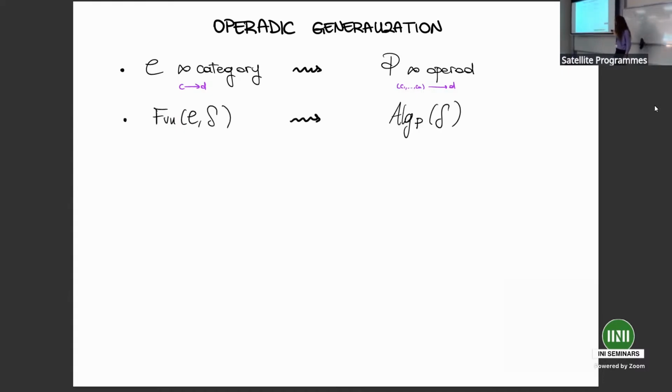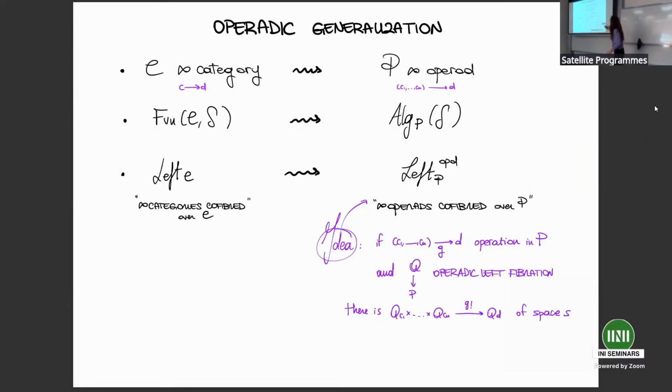Under this generalization, space-valued functors over an infinity category C become space-valued algebras over an infinity operad P, and the notion of infinity category cofibered over C needs to become some multiplicative version, which we are going to call operadic left fibration. So we need to be able to formulate the notion of infinity operad cofibered over P.